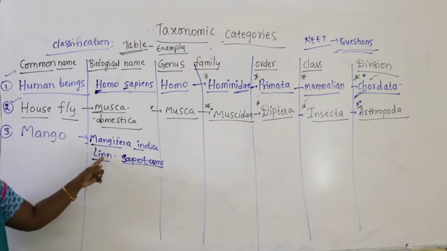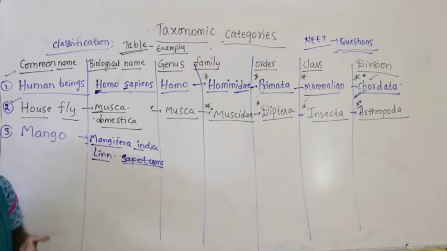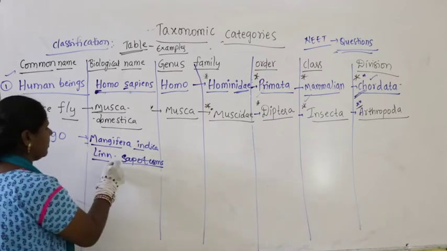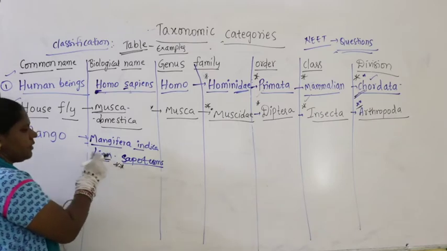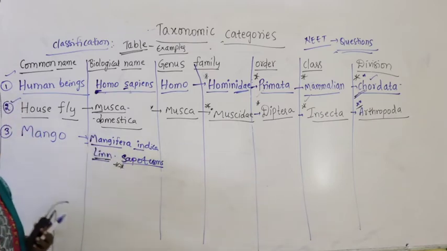First scientist Linnaeus, next scientist Sapotrums, who modified the name with the varieties of mango. Right, try to remember this. This is also very important. First scientist you have to write first, then if it is modified, the second scientist you write next.